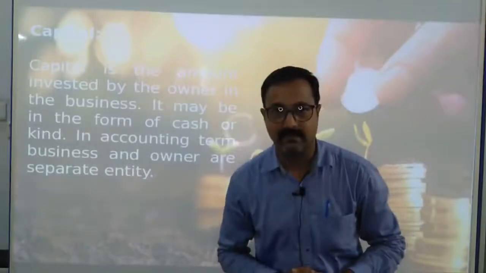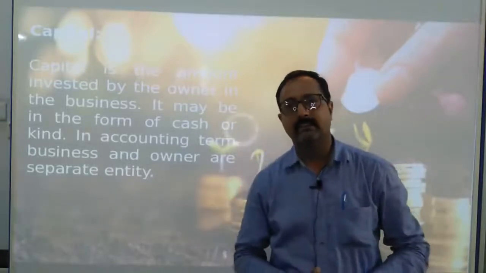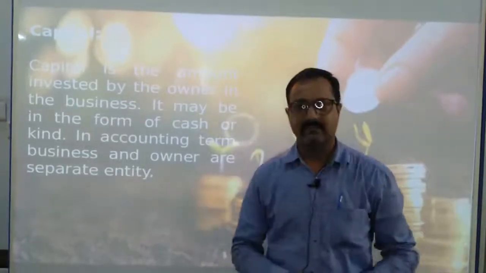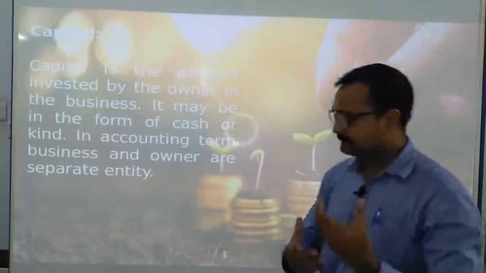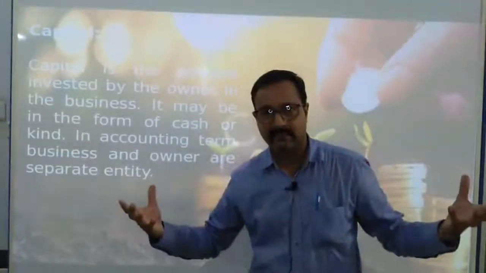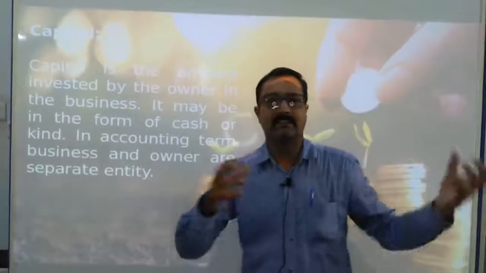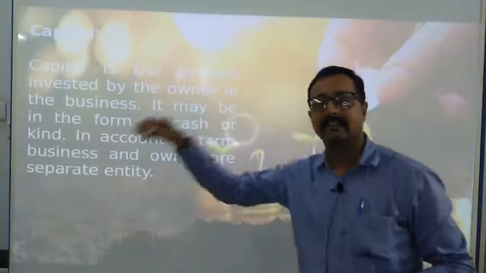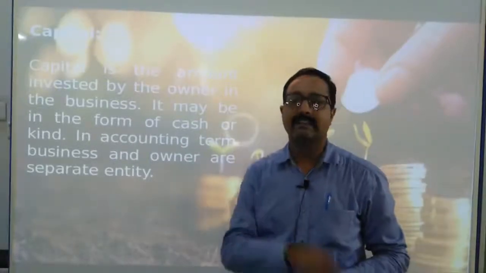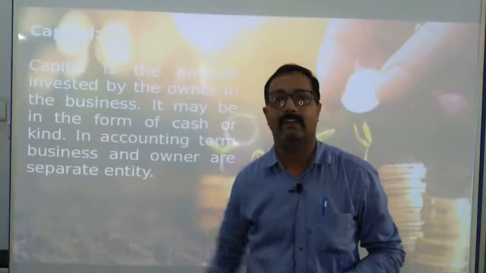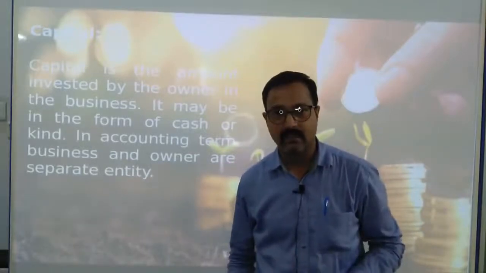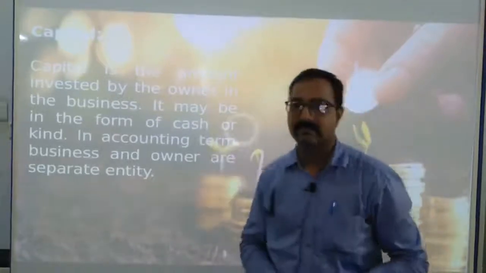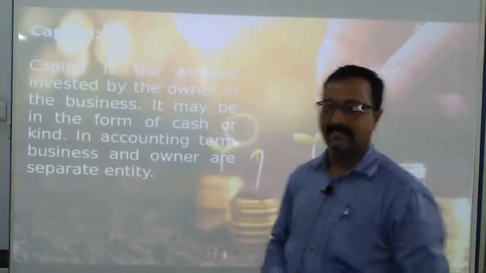that is called capital. It may be in the form of cash, it may be in the form of building or infrastructure, and it may be in the form of furniture. It can be anything. Just like we have 10 lakh rupees in the form of assets, building, furniture and all, and out of that 10 lakh we have used only 1 lakh to start a business. So that 1 lakh is our capital, not the total 10 lakh rupees of our wealth. In another way we can say, the part of wealth which we use to start a business is our capital.